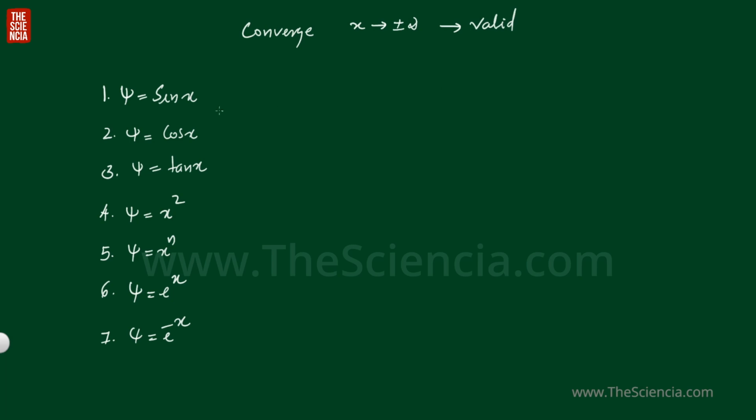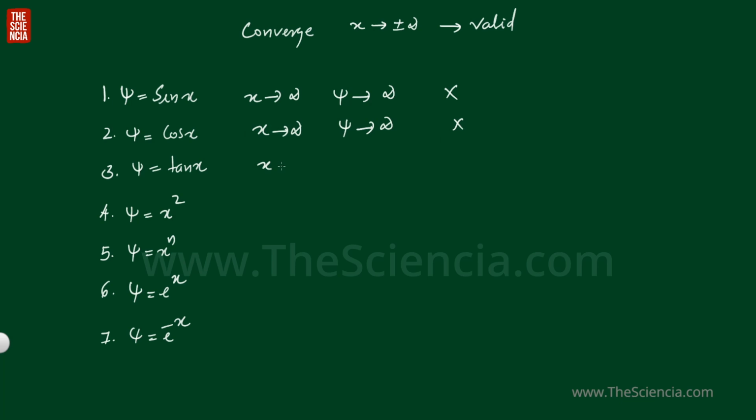First one, psi equal to sin x. If x tends to infinity, what will happen? Will sin x converge to 0? No. So as x tends to infinity, the wave function psi also tends to infinity. So it is not valid. Second one, x tends to infinity, what will happen? Yeah, cos x also, that is psi also tends to infinity. This is also not valid.